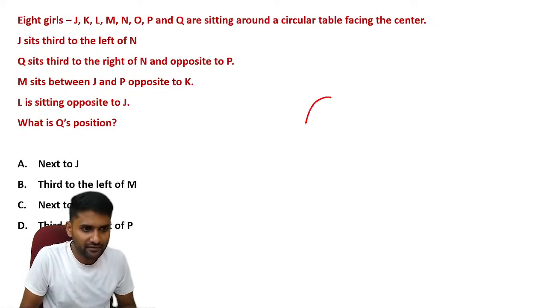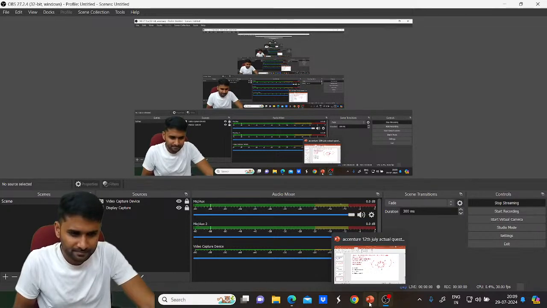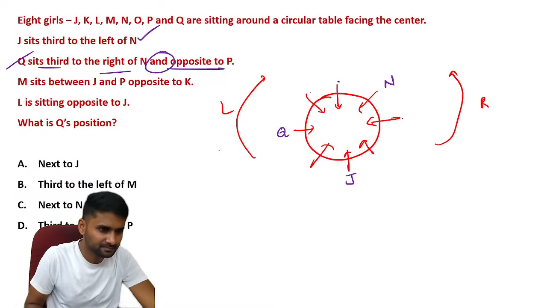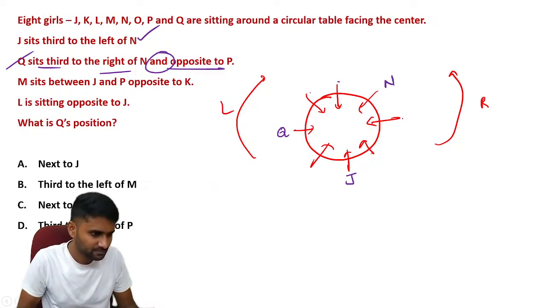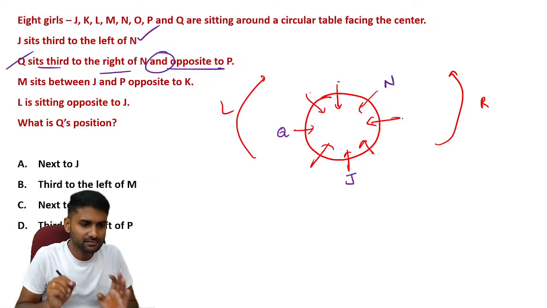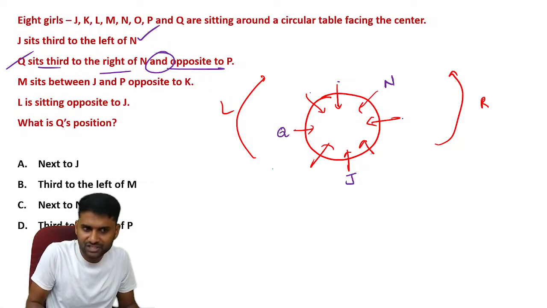Now see, in total we have 8 people who are sitting in a circle. Guys, fix N somewhere in the circle. If you fix it, you can identify the remaining positions. Let us assume that this is N's position.